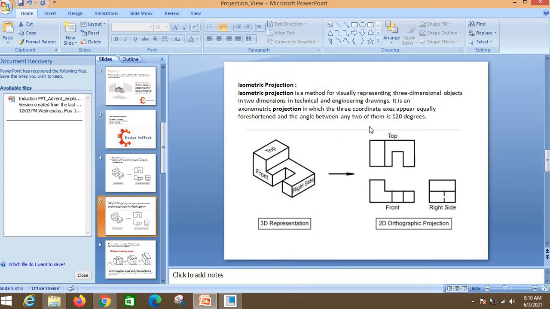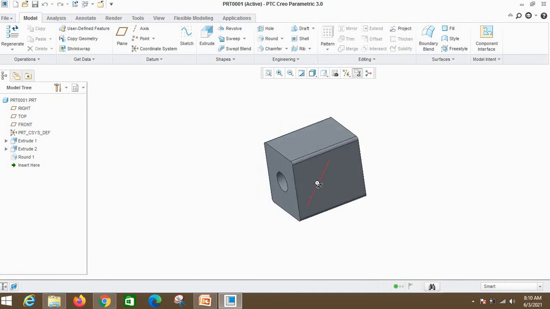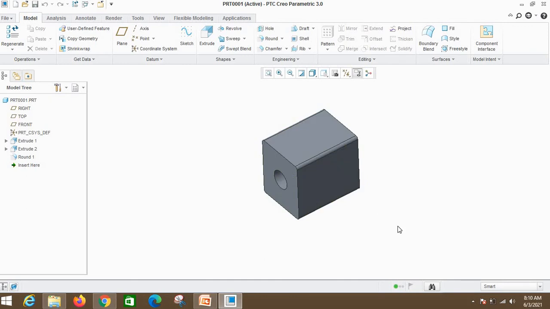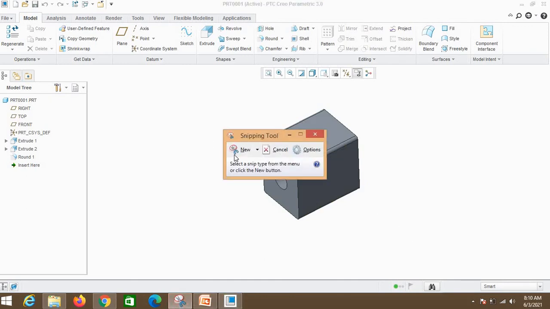By Google definition, isometric projection is a method for visually representing three-dimensional objects in two dimensions in technical engineering drawing. It is an axonometric projection in which the three coordinate axes appear equally foreshortened and the angle between any two of them is 120 degrees. I will explain in the software. If I am seeing like this, it is my isometric projection, and this is what the definition suggests.